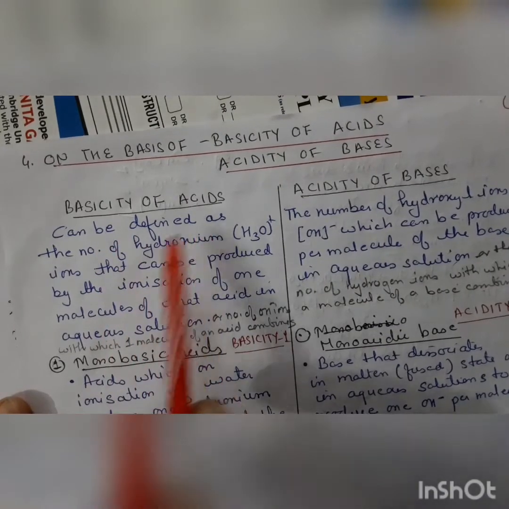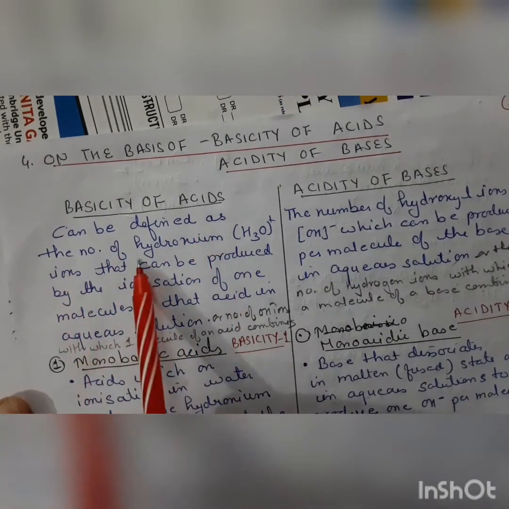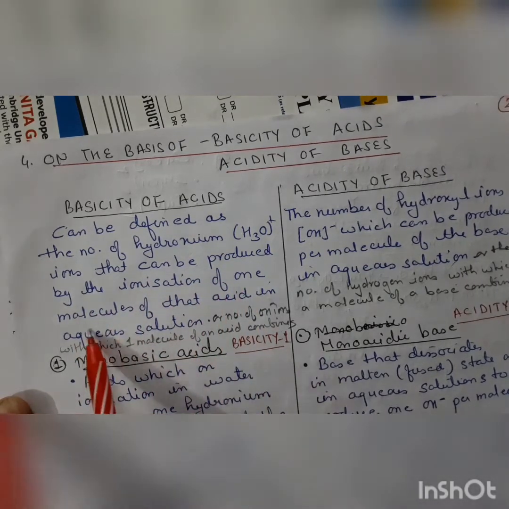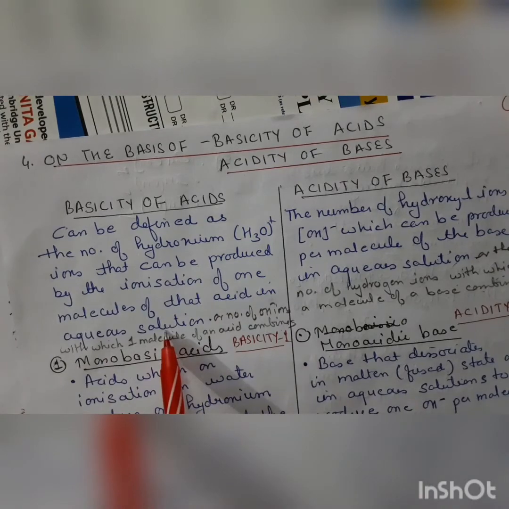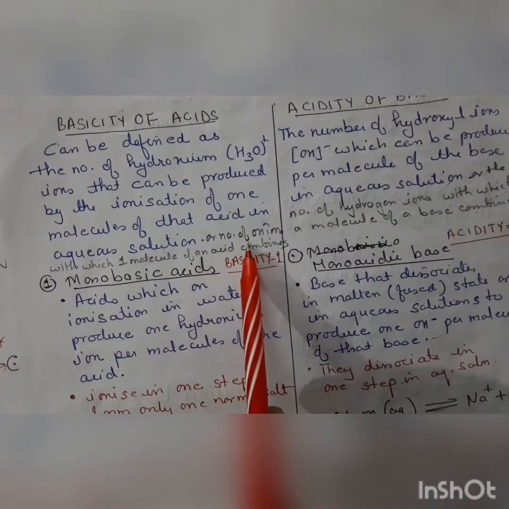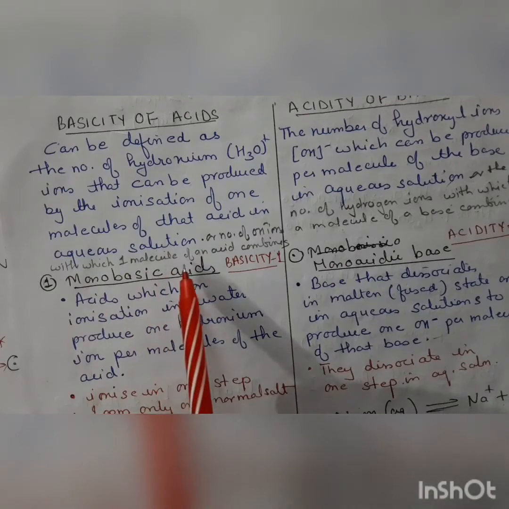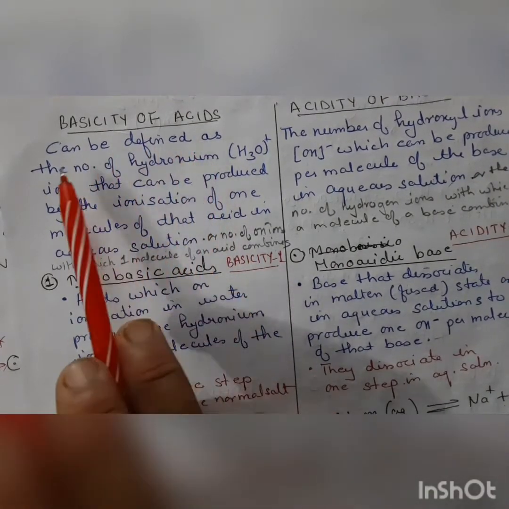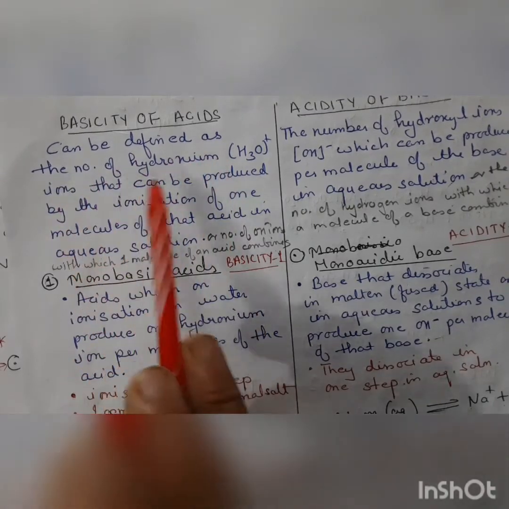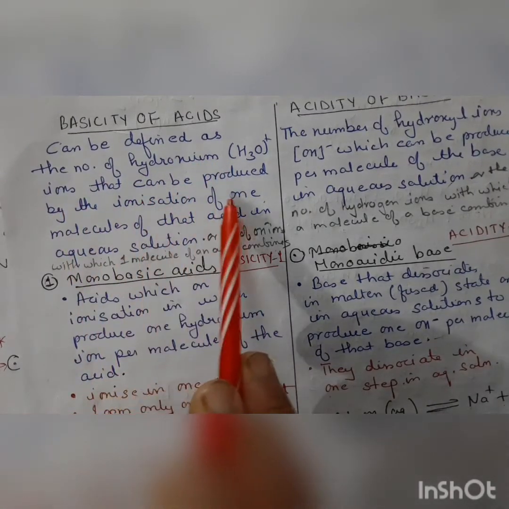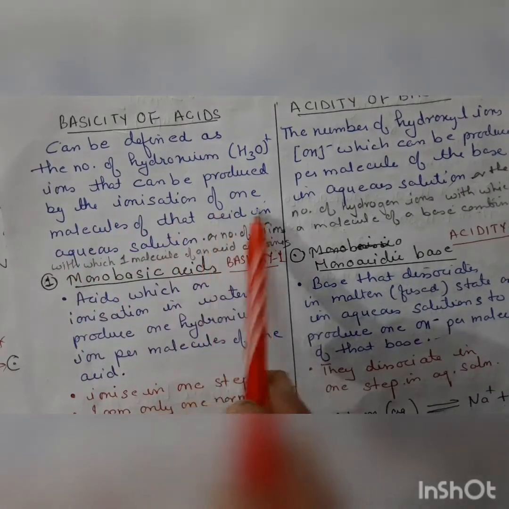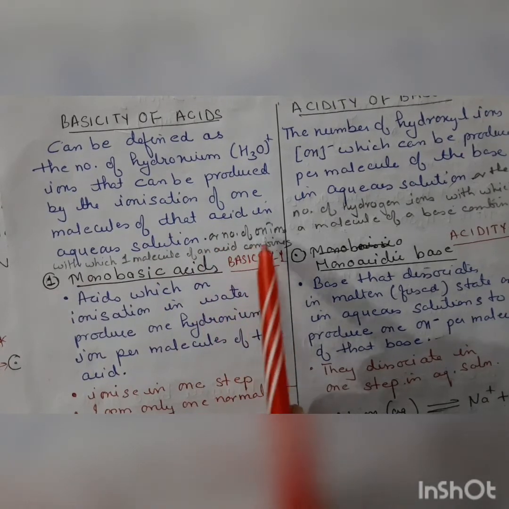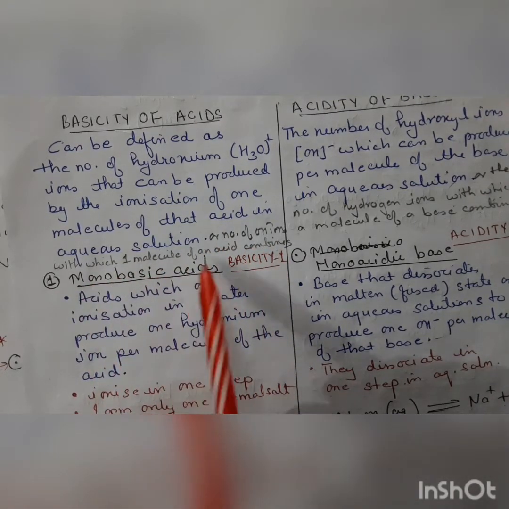Basicity of an acid can be defined as the number of hydronium ions that can be produced by the ionization of one molecule of that acid in aqueous solution, or the number of hydroxyl ions with which one molecule of an acid combines.